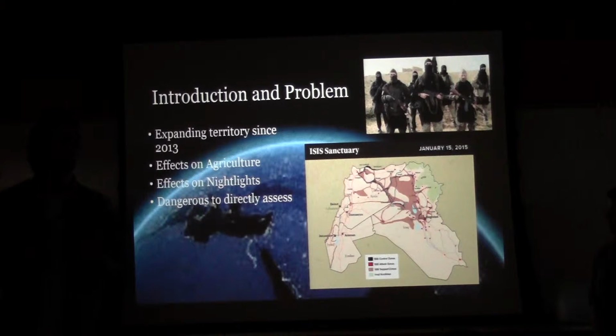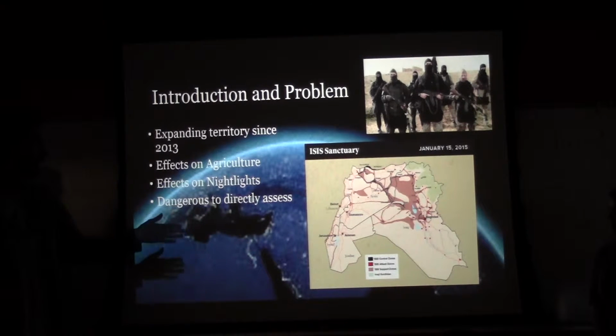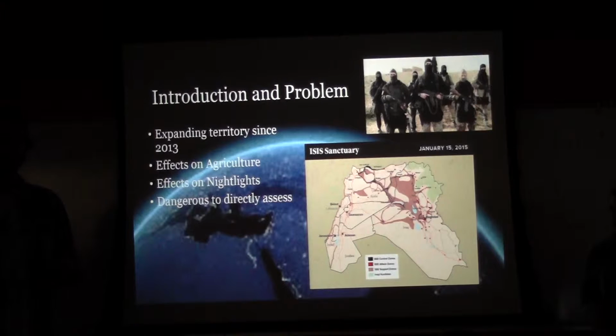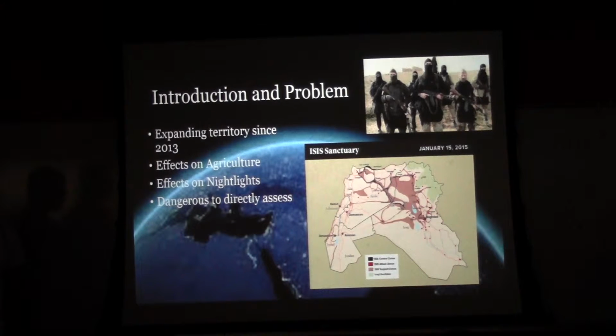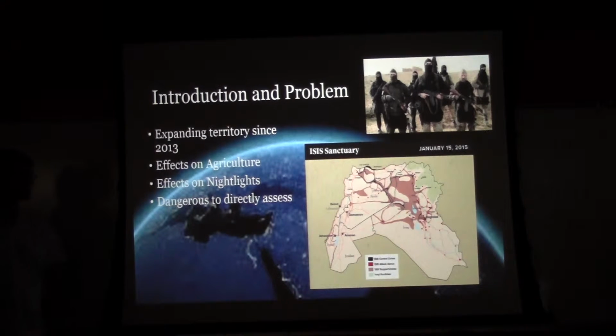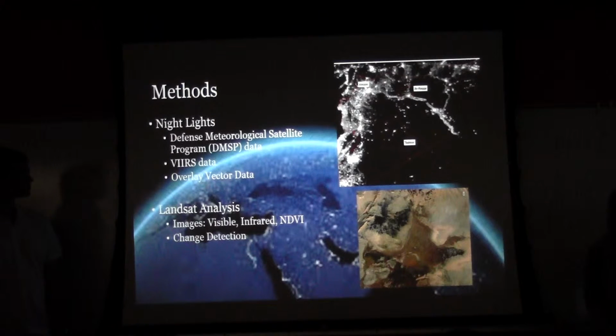Another point, it's very dangerous to go to Syria and Iraq right now, so that's why it's really important to focus on remote sensing, because we can't get people in there to have direct samples. Right, and the two main objectives of our study were to find the effects of the Syrian civil war and ISIS on agriculture, which we achieved through NDVI change detection, and the second part was to see the effect of the change in nightlights. So for the nightlights, we downloaded Defense Meteorological Satellite Program data, or DMSP, and the VIIRS